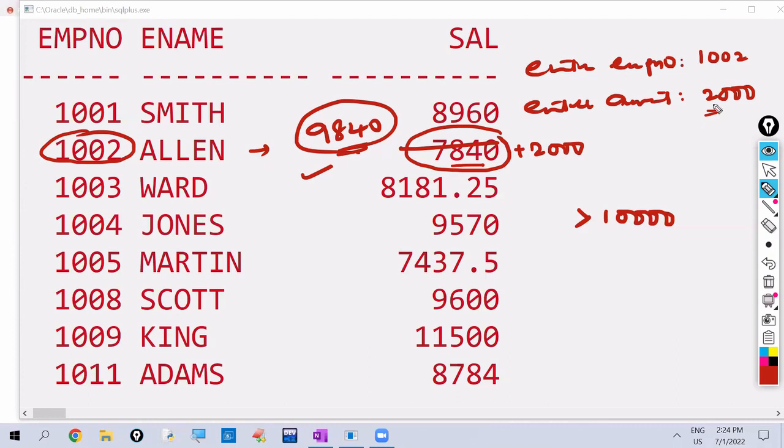For example, if we increase 3000 rupees, the salary will become 10,840. If salary after increment is more than 10,000, I want to cancel this action. This is a program to increase the salary of a given employee number with a given amount. After increment, if salary is greater than 10,000, cancel it. Otherwise, save it.